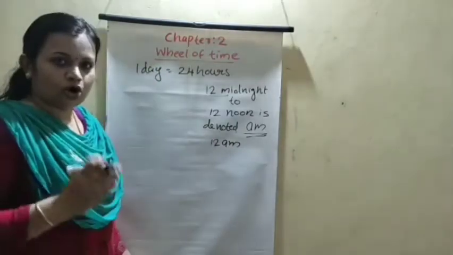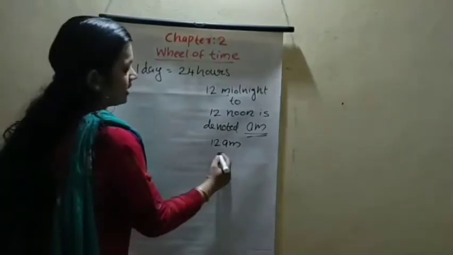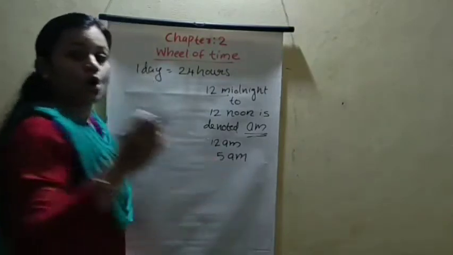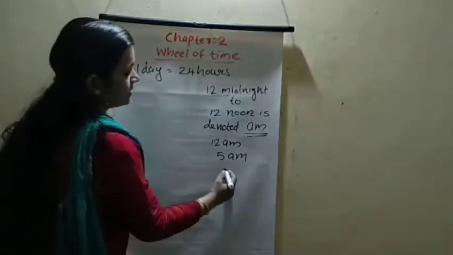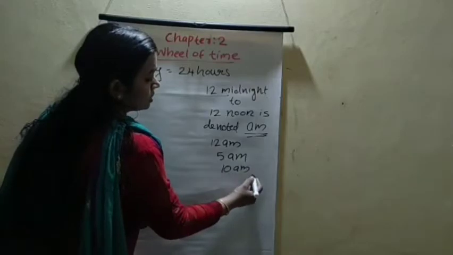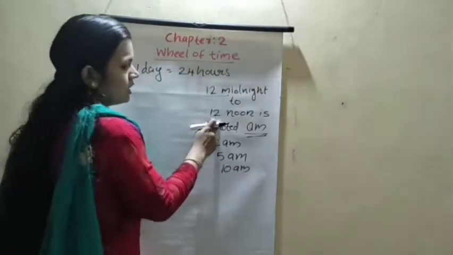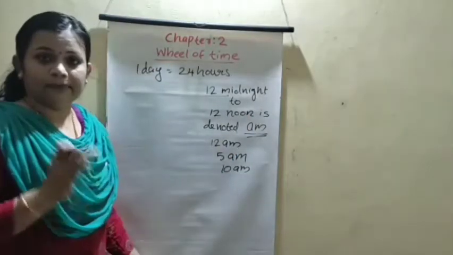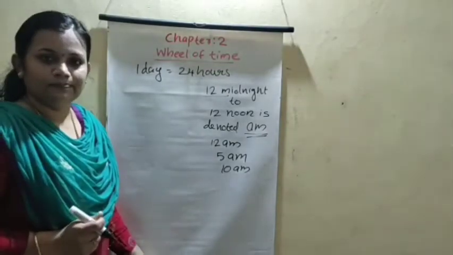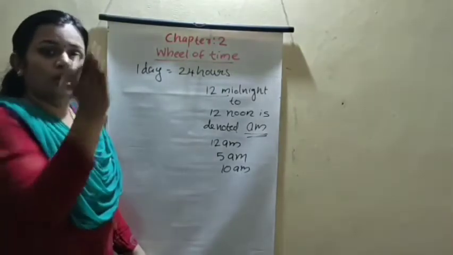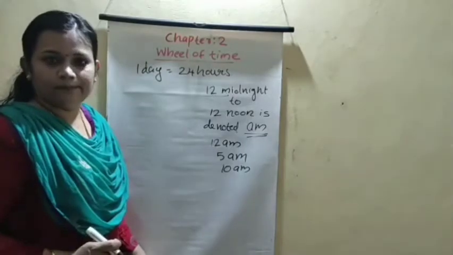Morning 5 o'clock, we write 5 AM. Morning 10 o'clock, we write 10 AM. So 12 midnight to 12 noon is denoted AM. AM means anti-meridian. In the morning section we use AM.